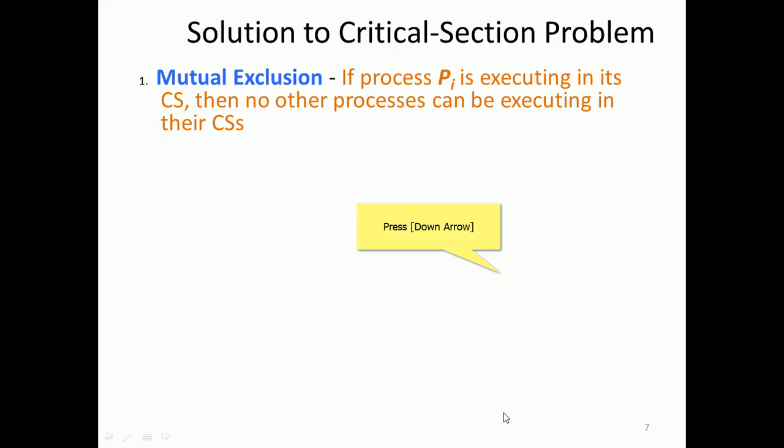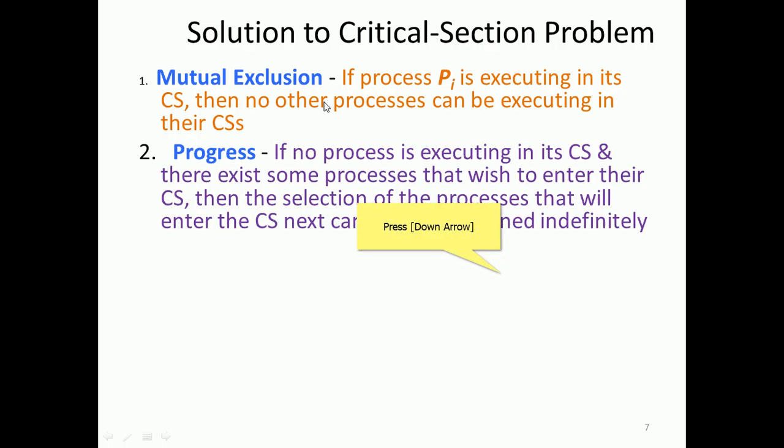Because P1 and P2 are the competitors currently, for example, P1 is already there in the critical section, we necessarily prevent P2. So that is mutual exclusion. In other words, if somebody is in the critical section, nobody else should enter until he completes his job and exits. This is the first and foremost principle. Every solution we provide has to satisfy mutual exclusion.